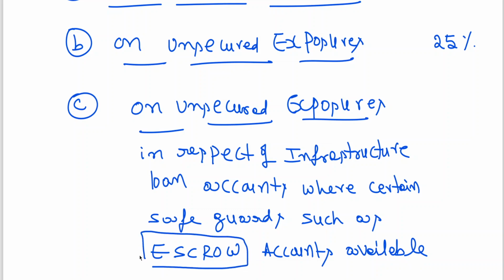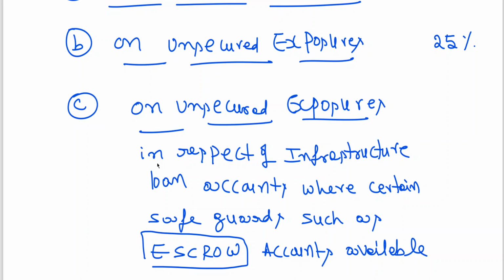Sir, what is the meaning of escrow? I repeat once again. On unsecured exposures means there is no security. So then how much provision you need to create? That is what we are discussing. On unsecured exposures, in respect of infrastructure projects, infrastructure loan accounts, where certain safeguards such as escrow accounts are available.